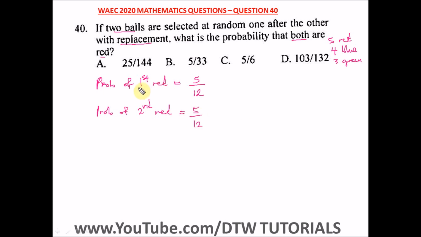So we have the probability of the first ball being selected as this, and the second ball selected as this. Then the probability of both being red is equal to 5 over 12 times 5 over 12. What will this give us? 5 times 5 is 25, divided by 12 times 12, which is 144. So this is our answer, and our right option here is option A.